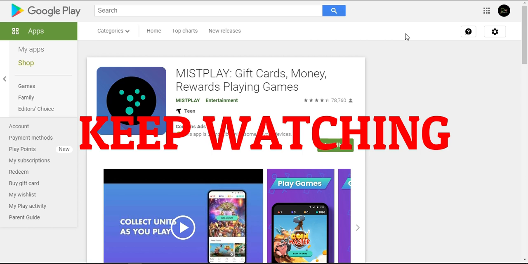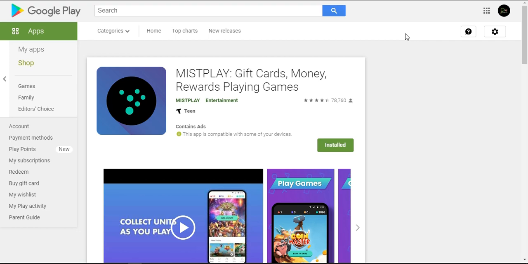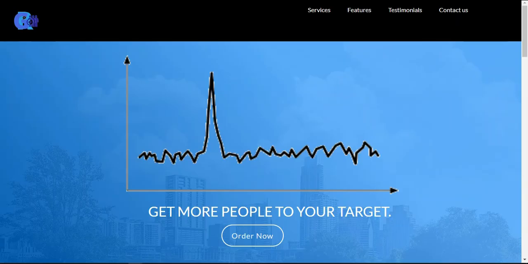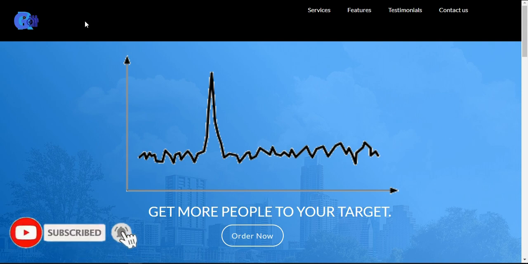Now I'm going to show you guys how to actually get unlimited referrals to each and every one of these apps, and the name of this website is Get Referrals.us. You guys could come over here. I'm going to leave a link in the description. The name of this website is Get Referrals.us, and it's pretty much in the name of the website already.